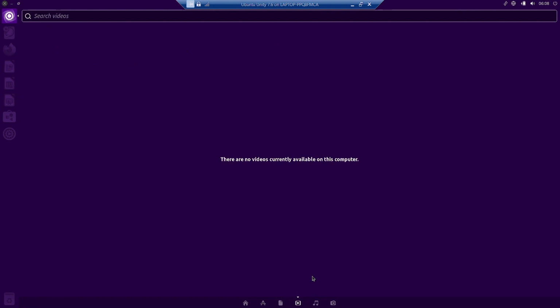Then you can move over to the video section, where you can see whatever the different videos that are available on the hard disk. All those will be shown here as a playlist. So you can select the different videos and then you can watch it in the video player.